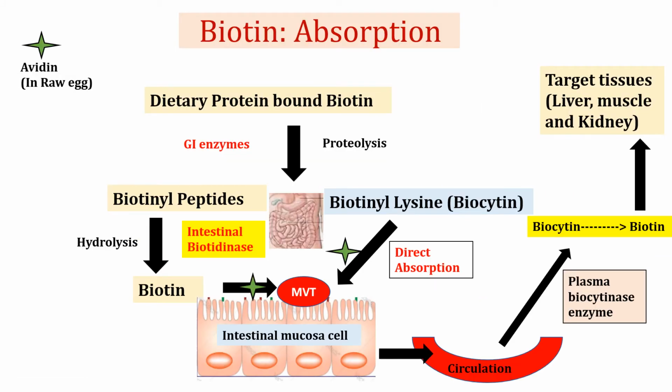Now, how vitamin B7 is absorbed in our intestine and how it is circulated and transported to target cell. So in dietary sources, biotin is attached with dietary proteins. When this protein-bound biotin enters into the gastrointestinal tract, gastrointestinal enzymes start acting on proteins and cause proteolysis. After proteolysis, biotin is now attached to peptides, which are called biotinyl peptides.